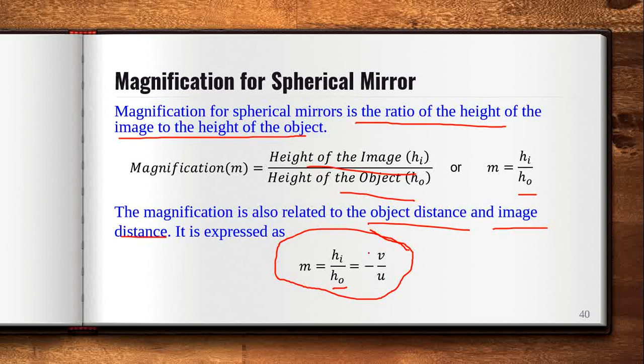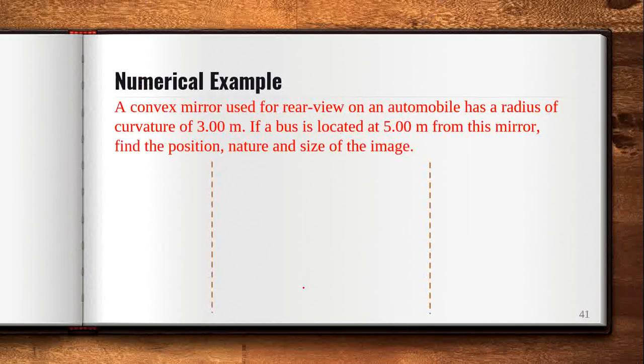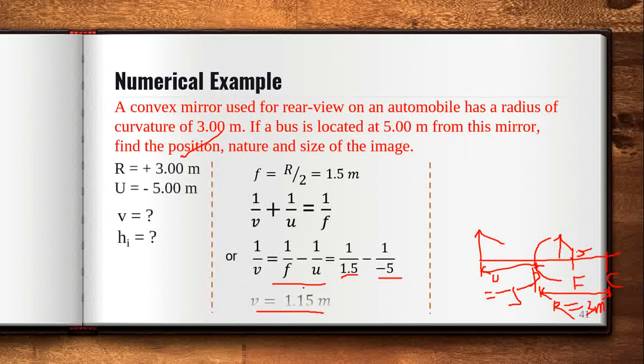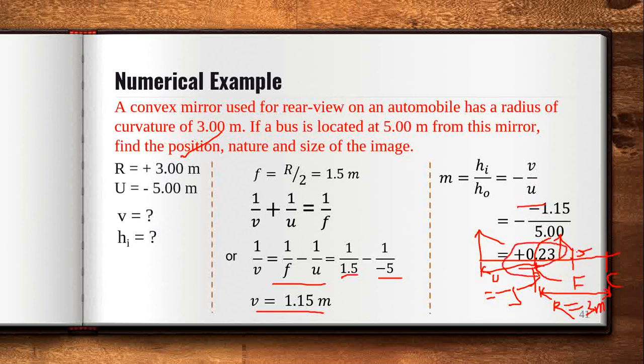So you have v and you have u, then you can calculate the magnification factor. That is the formula. So if you calculate 0.23, then you can write the height of the image.